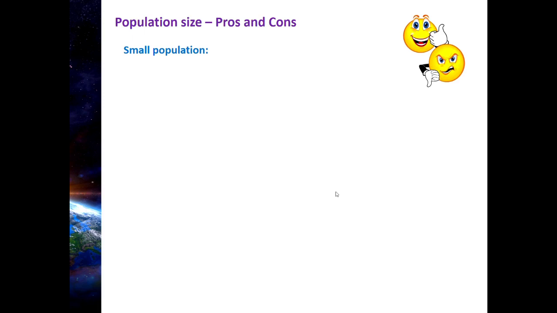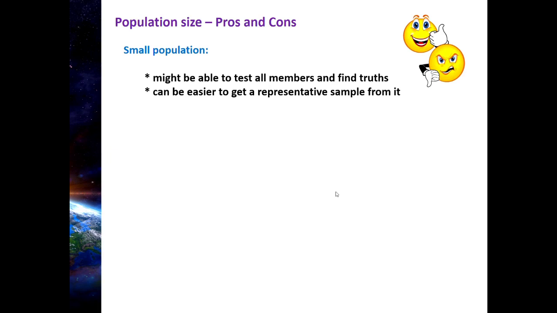All right, a small population. What's good about it? Well, first of all, if your population is really, really small, maybe you can actually test everybody in it. And if it is possible to test everybody in this really small population, then you will know truths about the population. There will be no probabilities. You will know absolutes, absolute truth.